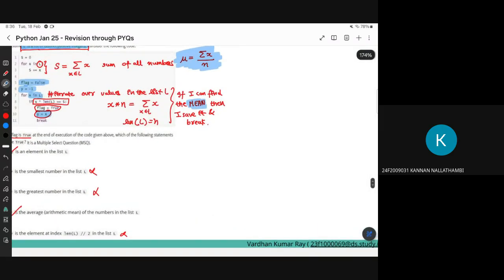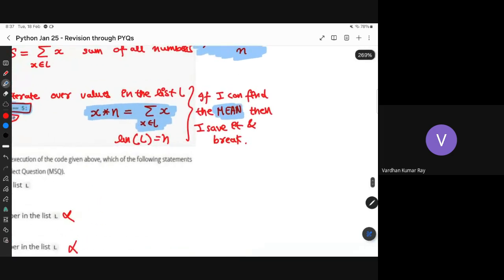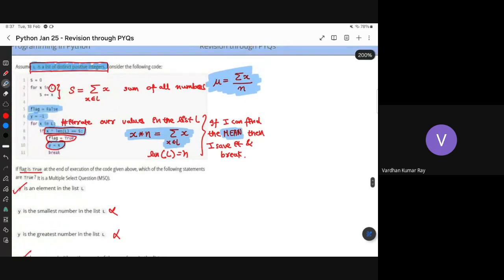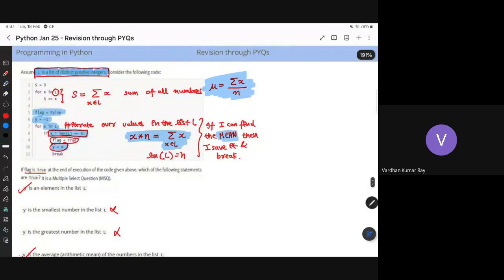Here I've written the condition: X times the length of L is S. That is the condition, which directly implies X is the mean. This corresponds to this formula. Okay, fine. That is the idea.